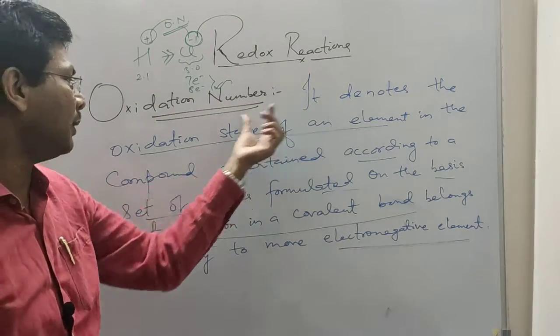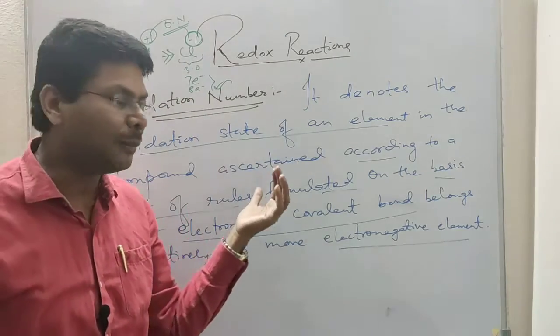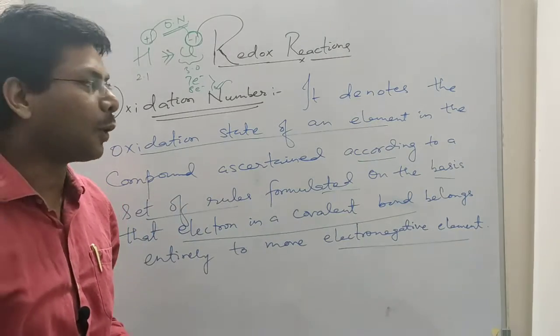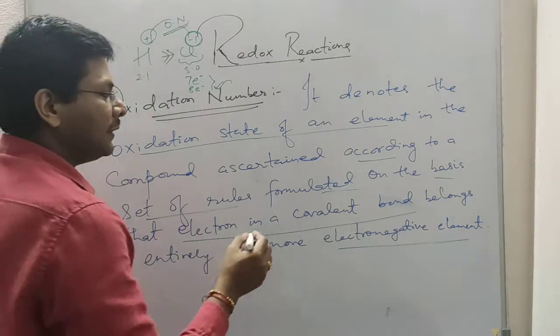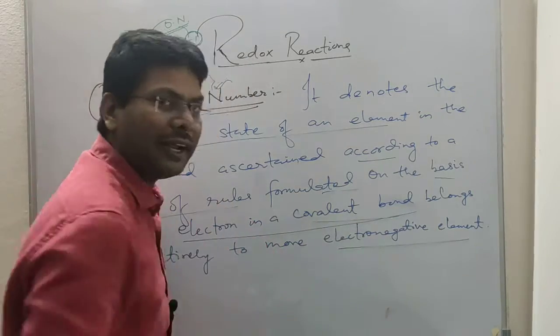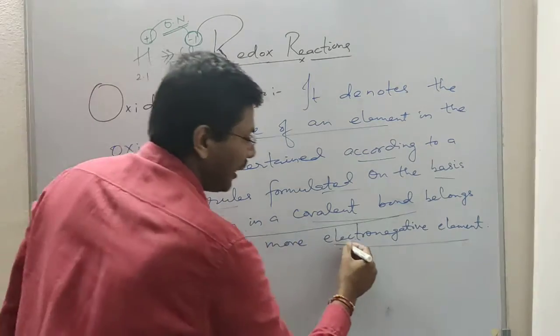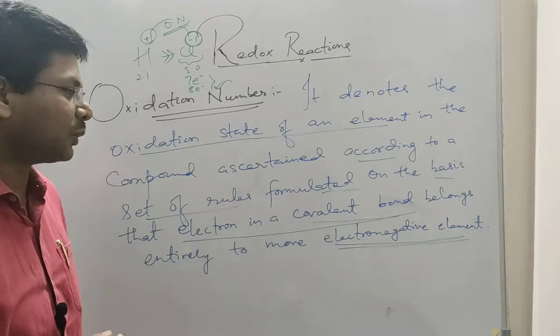So oxidation number denotes the oxidation state of an element in a compound, and it is ascertained according to a set of rules, and that rule is that the covalent bond electrons entirely belong to the electronegative element.